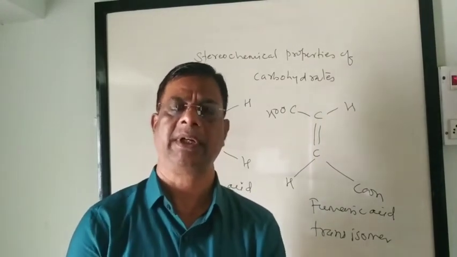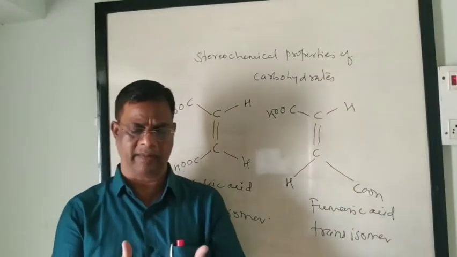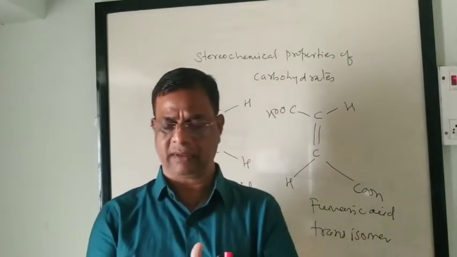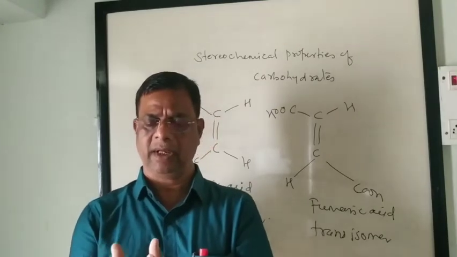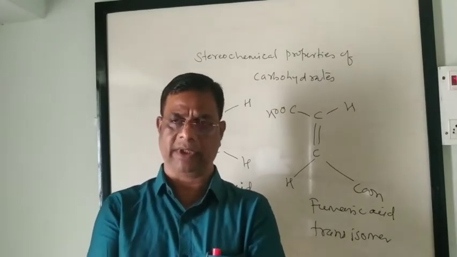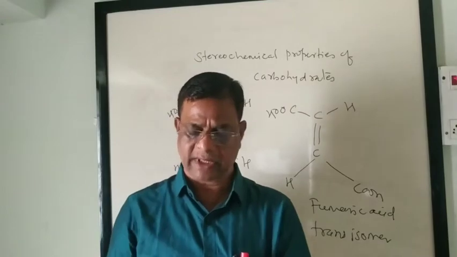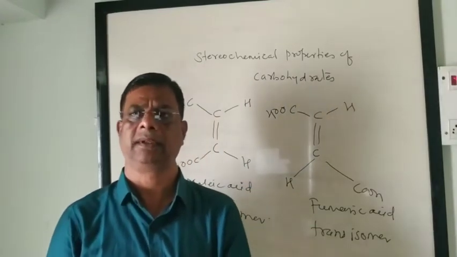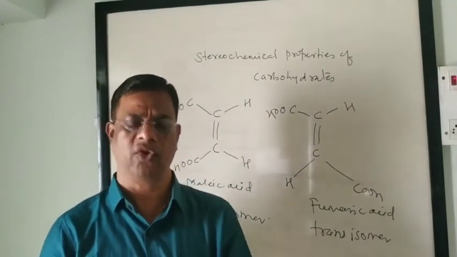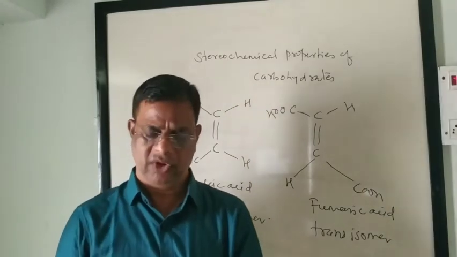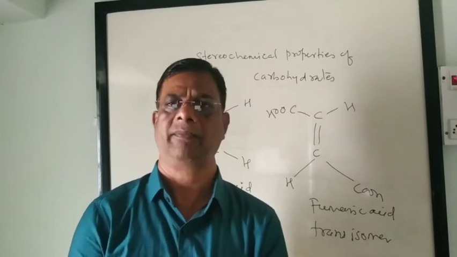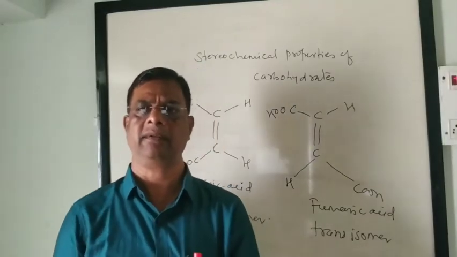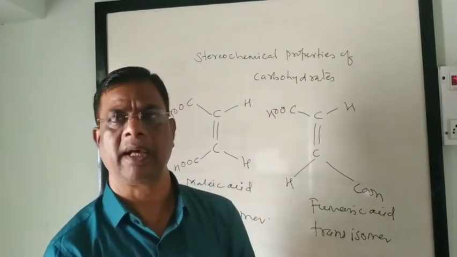Say for example your hand is asymmetric. The right hand and left hand are mirror images of each other, but they are not superimposable on each other. You cannot fit the right hand glove on your left hand. So optical isomerism results from lack of symmetry. The compounds with an asymmetric carbon atom are called chiral atom or chiral center.